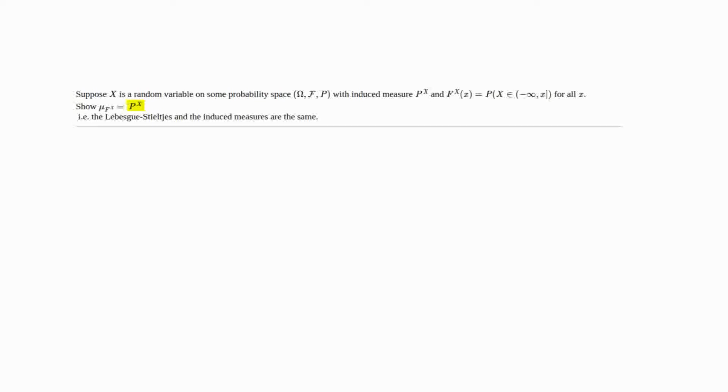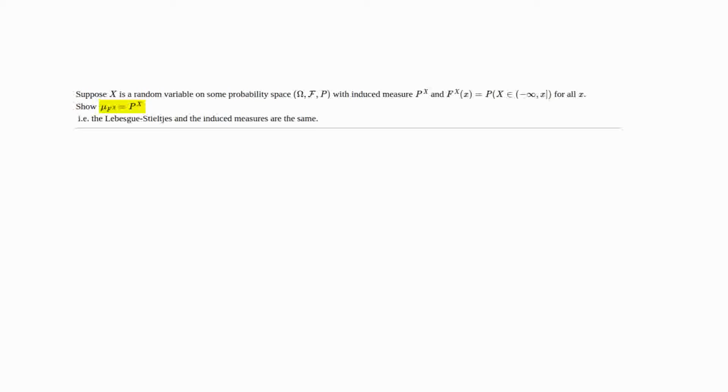One, because there is a probability space, we could get the induced measure, which is just the probability of X inverse on A. So P_X of A is P of X inverse A. The second one that we could get is from the distribution function, and it's the Lebesgue-Stieltjes measure corresponding to this distribution function, which we call mu_{F_X}. And what this question is about is showing that these two things are the same.